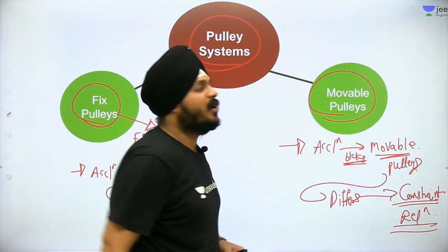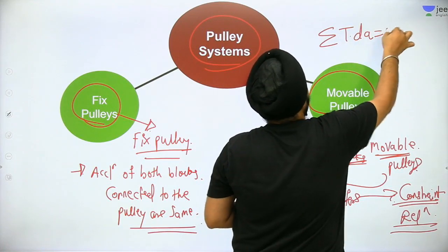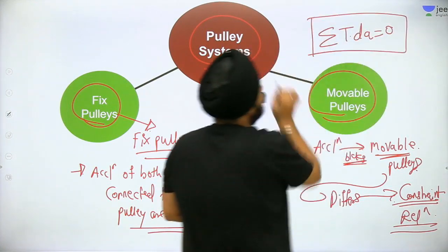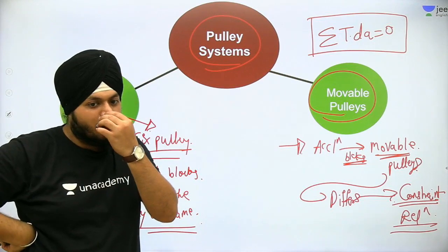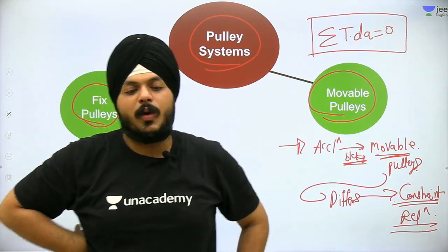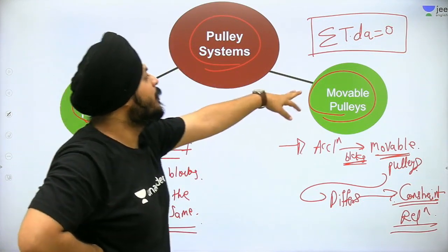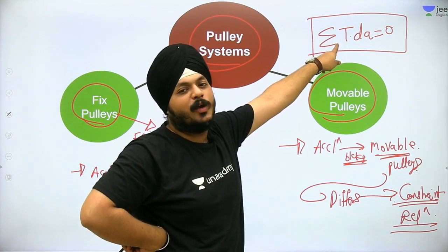Now what is this constraint relation? Simple. You have heard about the technique sigma T dot dA equal to 0. Okay guys, sigma T dot dA equal to 0. So this was the complete bifurcation. In movable pulleys we are going to use this technique only.